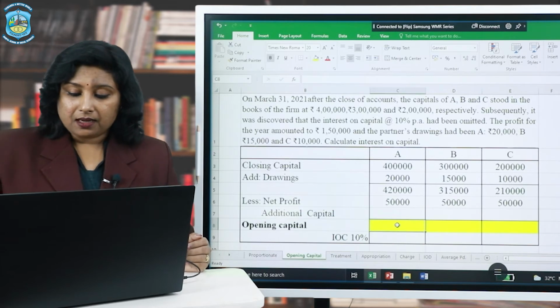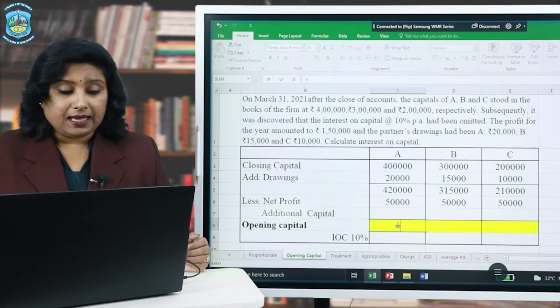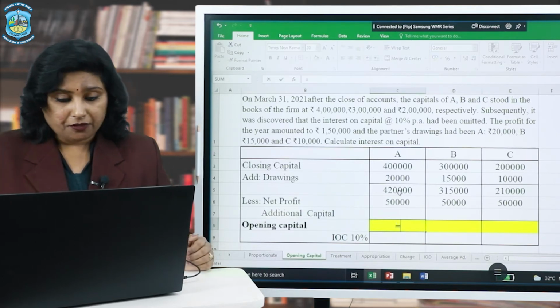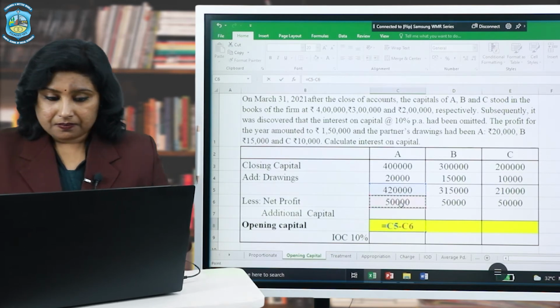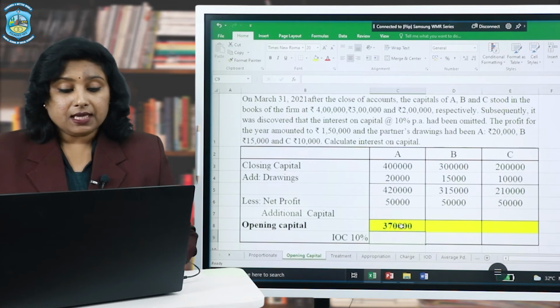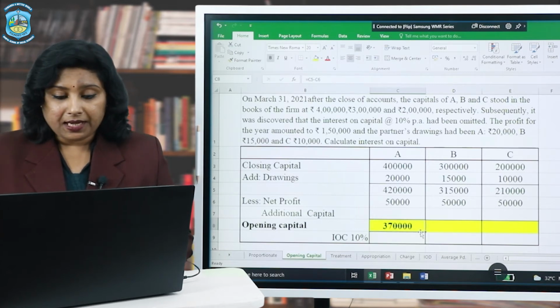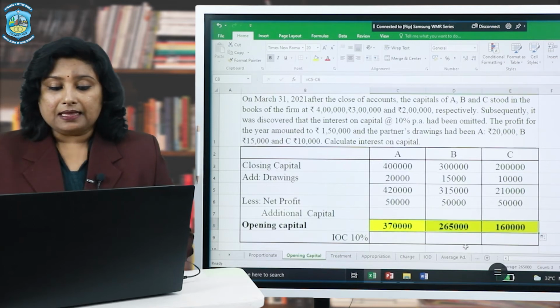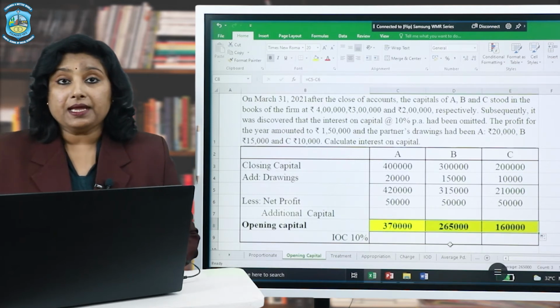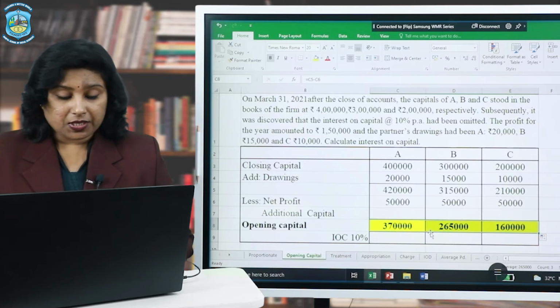And let us find the opening capital now after deducting this net profit from this adjusted amount. So I'm just putting the formula over here, and there we have it. Okay, 3,70,000 was the opening capital, and let us copy the same formula in all the cells, and that is going to give us the opening capital of all the partners.